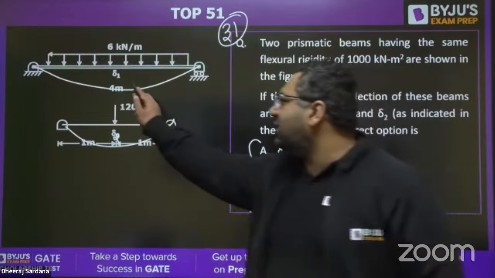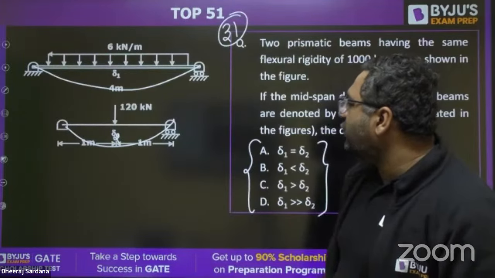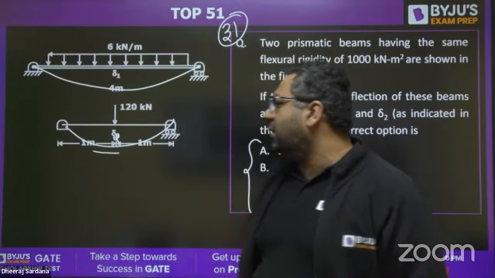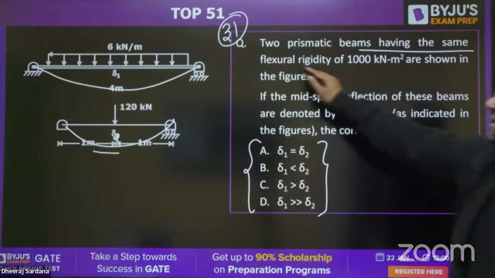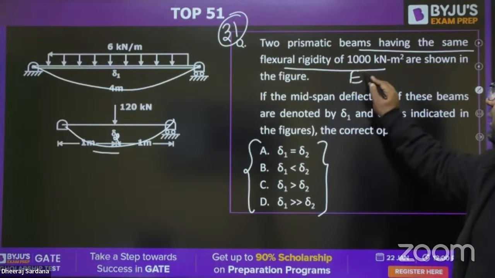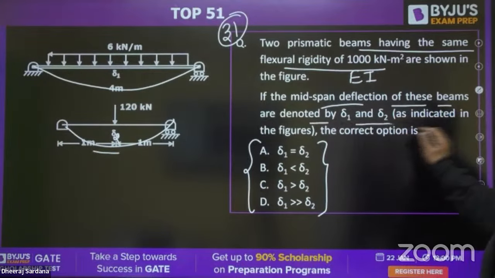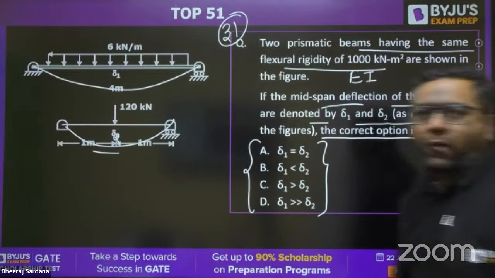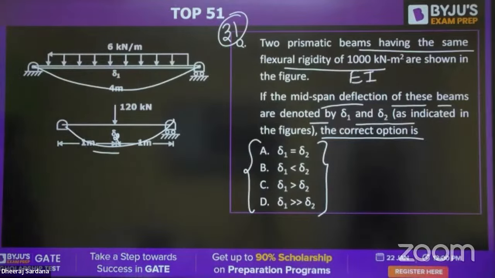You can see here the length is 4 meter, and here the length is 2 meter. So length is different. You can see two prismatic beams having the same EI value. Mid-span deflection of these beams are delta 1 and delta 2. The correct option would be, what would be the right answer? Guys, please tell me that.